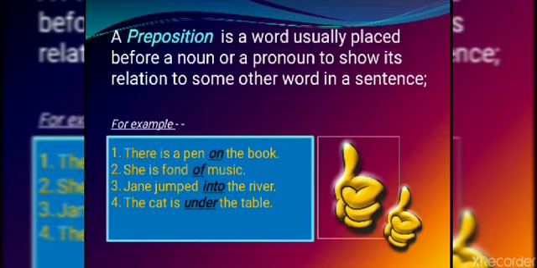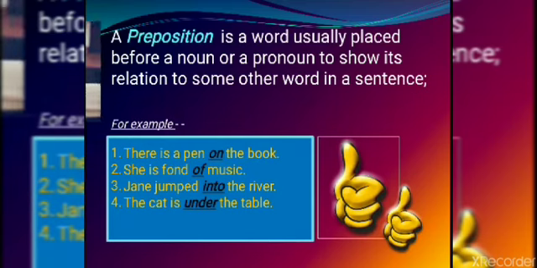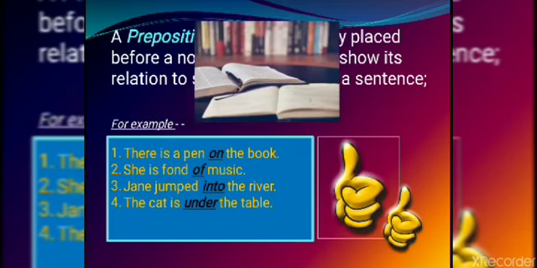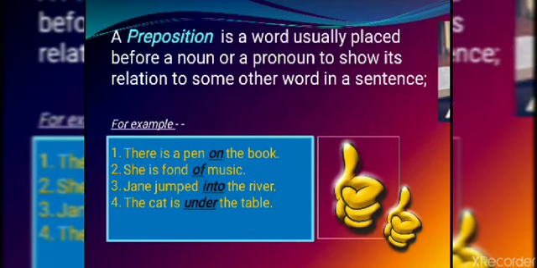First one, there is a pen on the book. See this picture? So, how did we get to know where it is? We got to know the relationship with the preposition on. There is a pen. Where is it? It is on the book, right? So, here the preposition plays the role of telling us how and where it is.